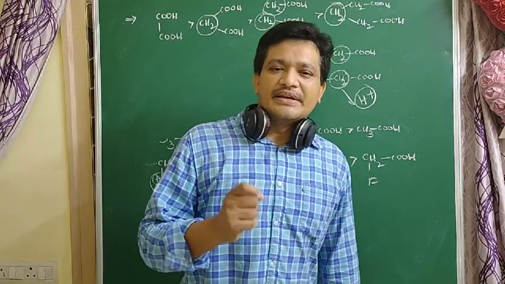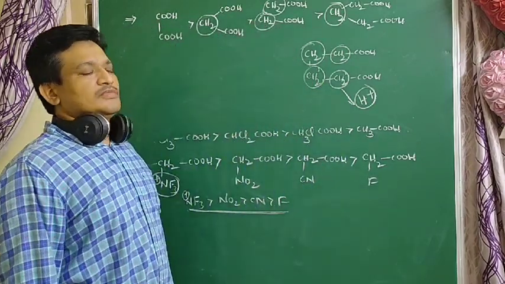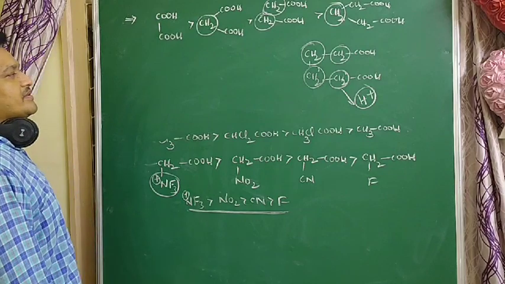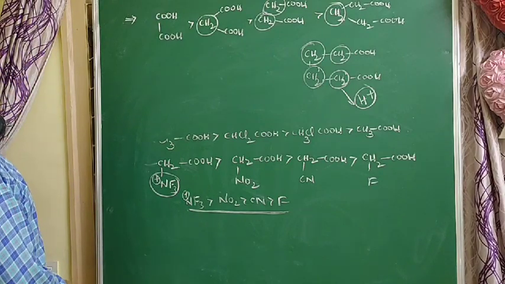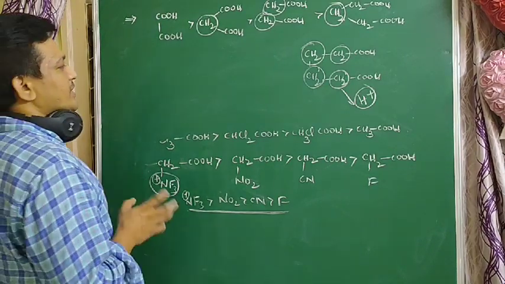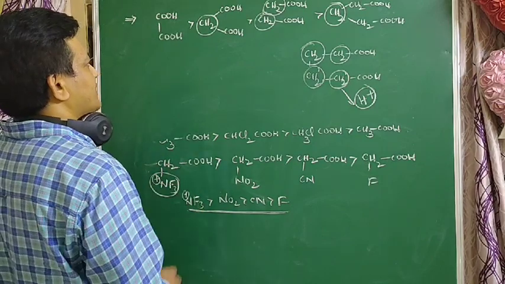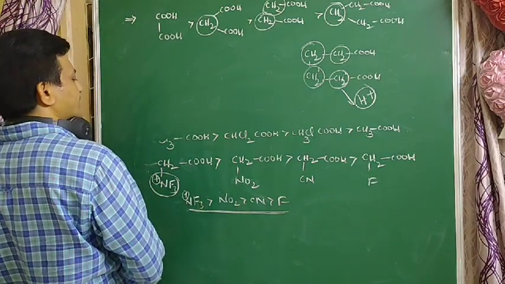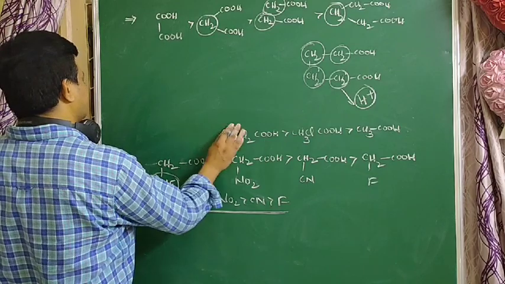So this is very important, students. Carboxylic acids are more acidic than alcohols.